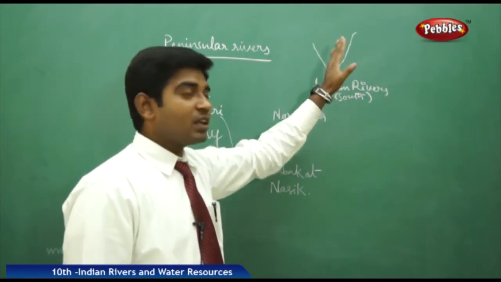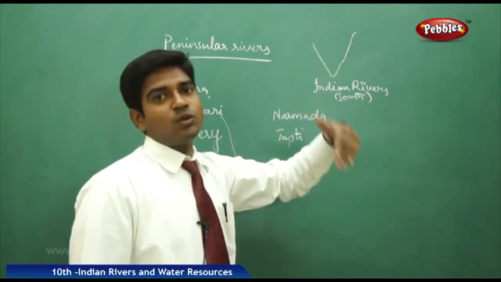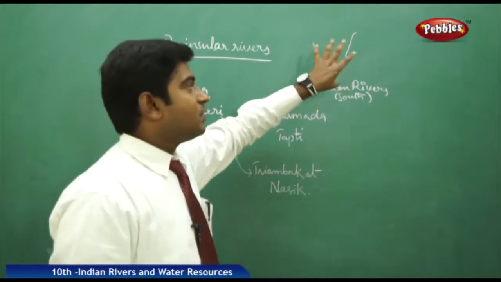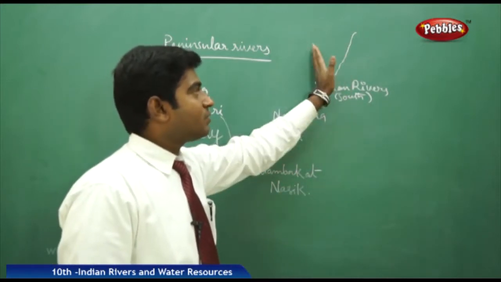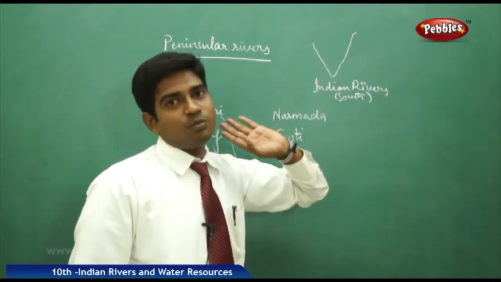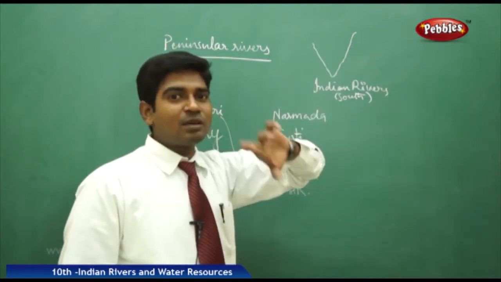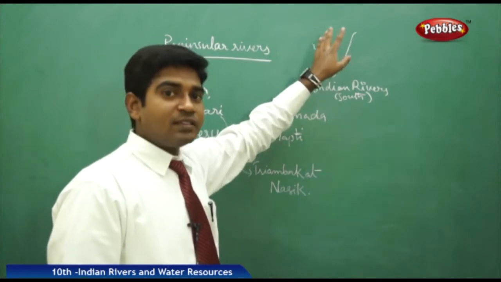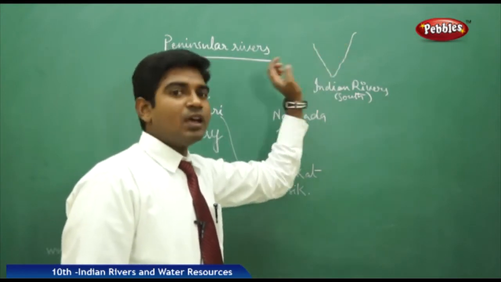We have a variation there, and it is slightly tilted towards the eastern side, meaning it has a bending shape towards the east. This is one of the major reasons why the rivers starting from the Western Ghats flow east and fall into the Bay of Bengal, except two rivers, the Narmada and Tapati, which are in the upper part nearby Gujarat, the Satpura region. They flow westwards and fall into the Arabian Sea.